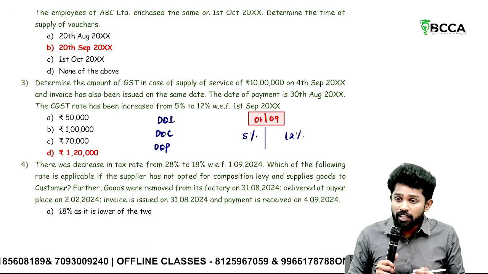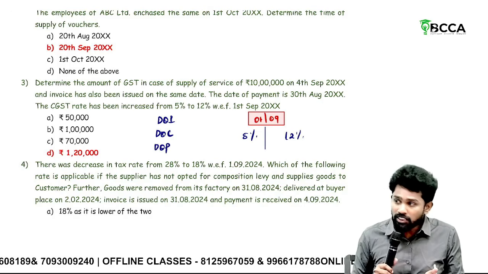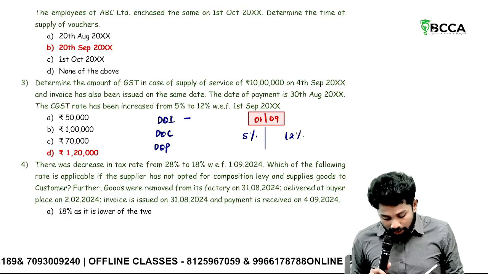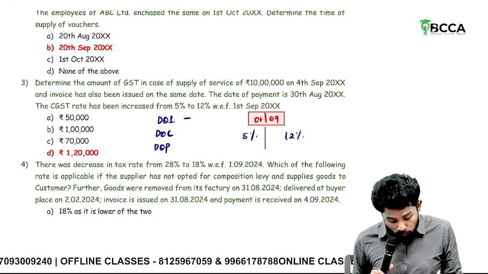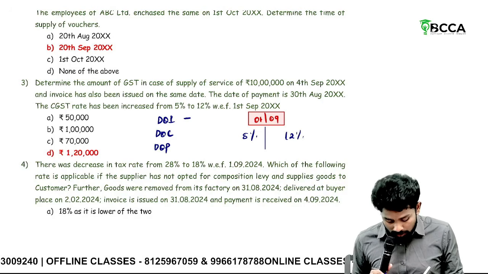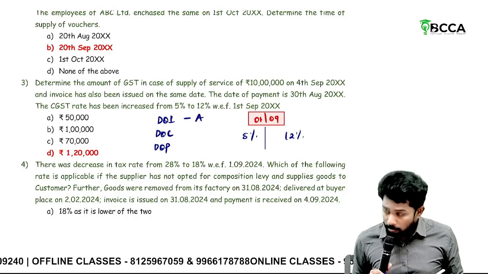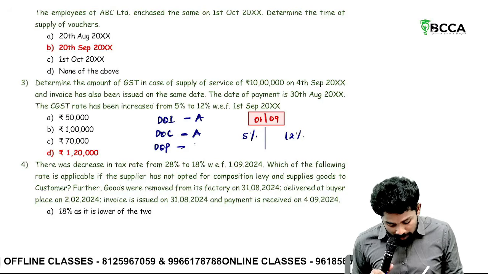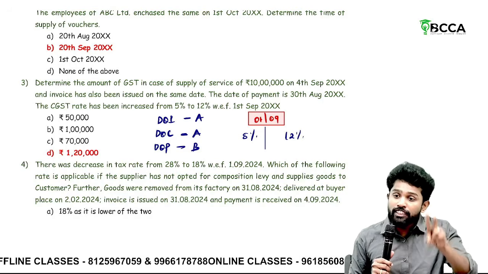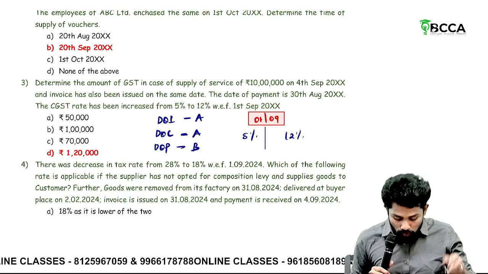Check how many of these 3 are before the rate change and how many are after. Supply of service of 10 lakhs on 4th September, invoice on the same day. So the invoice is after, date of completion is also after, and payment is before. Out of 3, 2 fall after the rate change.